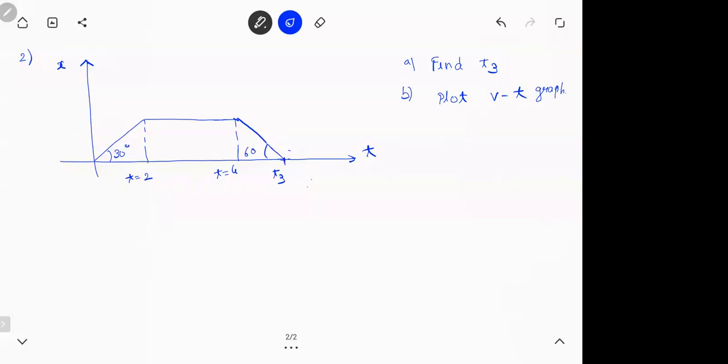So an x-t graph is given. From this graph, you have to find time t3 and the v-t graph. Again, whenever you hear the word graphs, don't get scared. Graphs, most of the time it is simple geometry. Triangles, squares, trapeziums, that's all. Trigonometry. Find t3 and plot the v-t graph. Hope the question is clear. If someone is confused, please ask me.